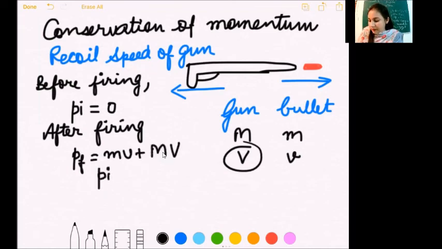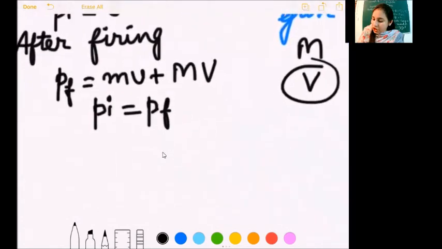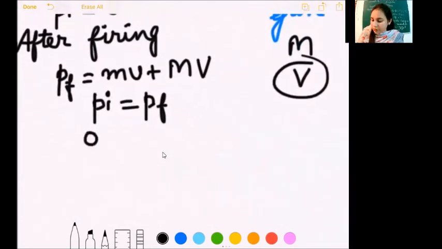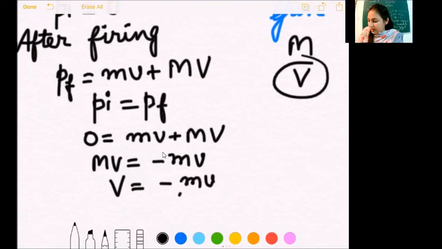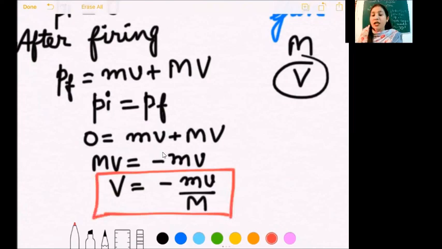According to the law of conservation of momentum, since the system is isolated, no external force is acting here. So that's why initial momentum will remain equal to final momentum. So just put in the values and take mv on the other side, and recoil speed of gun becomes minus small mv by capital M. So this way we get an expression for recoil speed of gun. Let's comment upon this